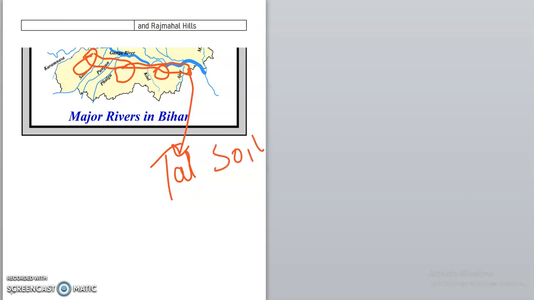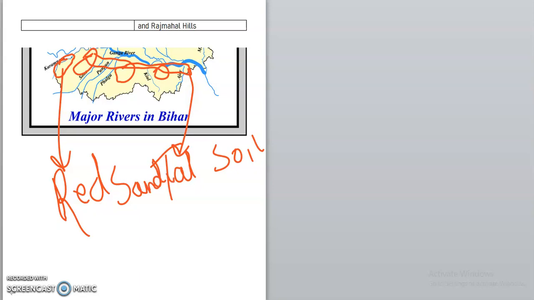Then most of the area is bhangar soil because rivers are fewer. That's why older alluvial soil is in abundance, that means bhangar is in abundance. But here the Kaimur or Rohtas region is mountainous. This soil is known as red sandy soil, in the Kaimur Rohtas plateau region. Color is red and nature is sandy.